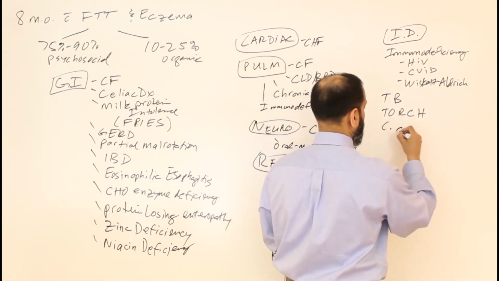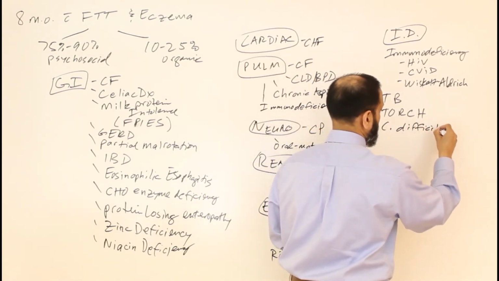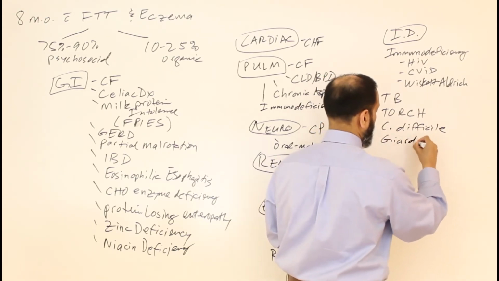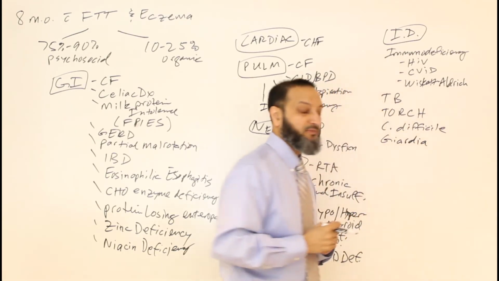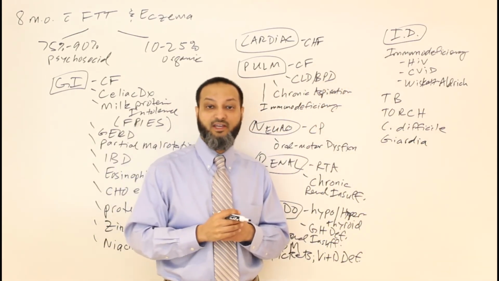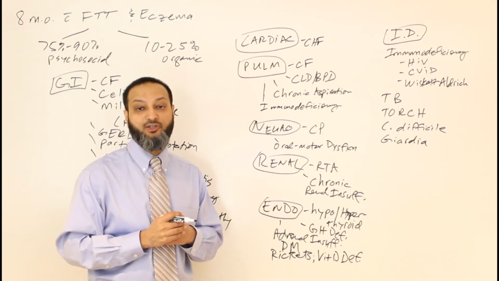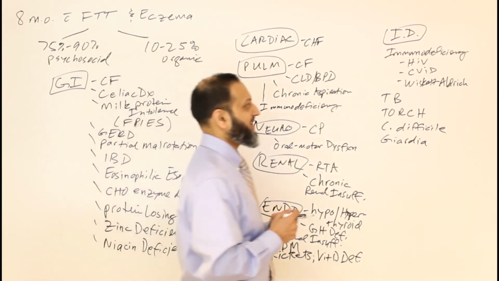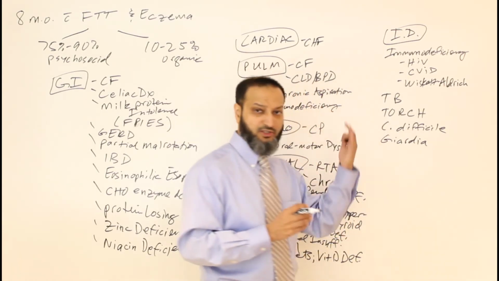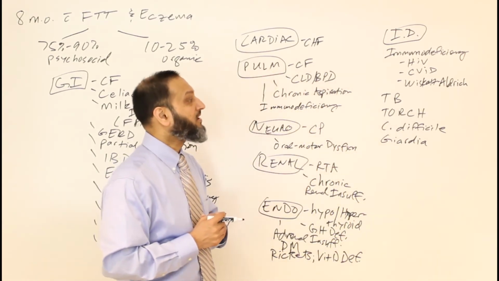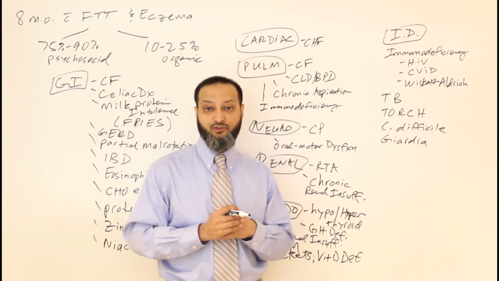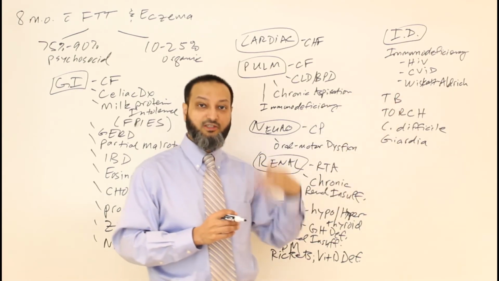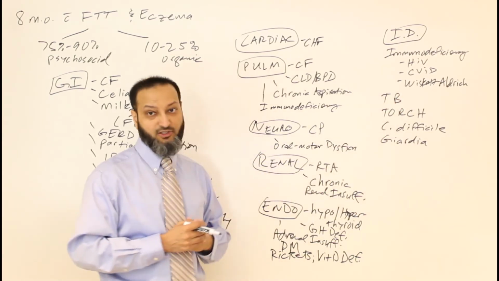So you might think about C. difficile causes of diarrhea, or parasites like Giardia causing diarrhea and poor weight gain and failure to thrive. So parasitic infections you might think about as well, and other parasites potentially as well. These are some of the infectious causes that you might think about for a child coming in with failure to thrive, either an active infection of some sort or an immunodeficiency leading to a secondary infection.